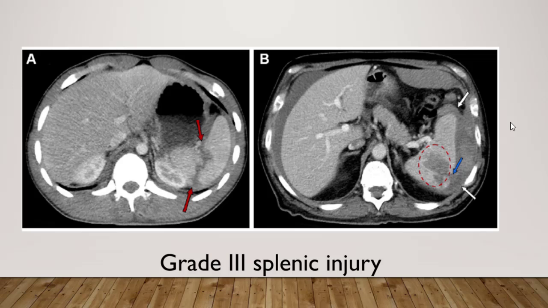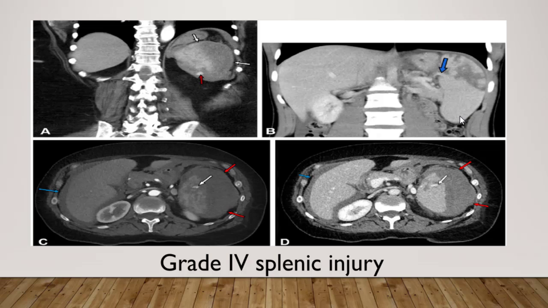Our third case, there is an axial contrast enhanced CT image showing approximately a 6 to 7 centimeter splenic laceration, seen here with the red arrow. In the axial contrast CT image here there is an intraparenchymal splenic hematoma, that's the red circle, which communicates here with a large subcapsular splenic hematoma spanning over 50% of the splenic surface area. As we see here, there is blood reaching the peritoneum. That indicates a rupture of this subcapsular hematoma. And here, according to our grading system, that's a grade 3 splenic injury.